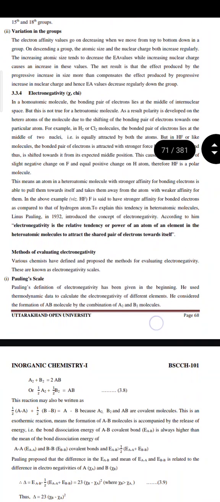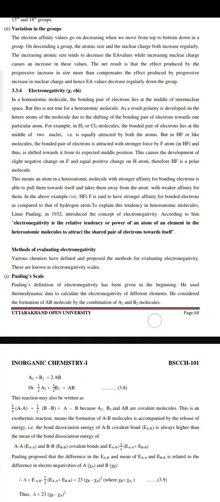Next is variation in the groups. The electron affinity values go on decreasing when we move from top to bottom down in a group. On descending a group, the atomic size and the nuclear charge both increase regularly. The increasing atomic size tends to decrease the EA values, while increasing nuclear charge causes an increase in these values. The net result is that the effect produced by the progressive increase in size more than compensates the effect produced by the progressive increase in nuclear charge, and hence EA values decrease regularly down the group.